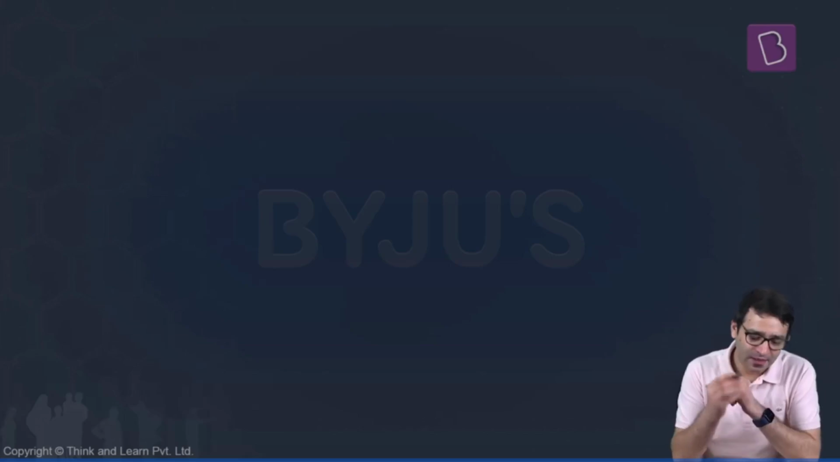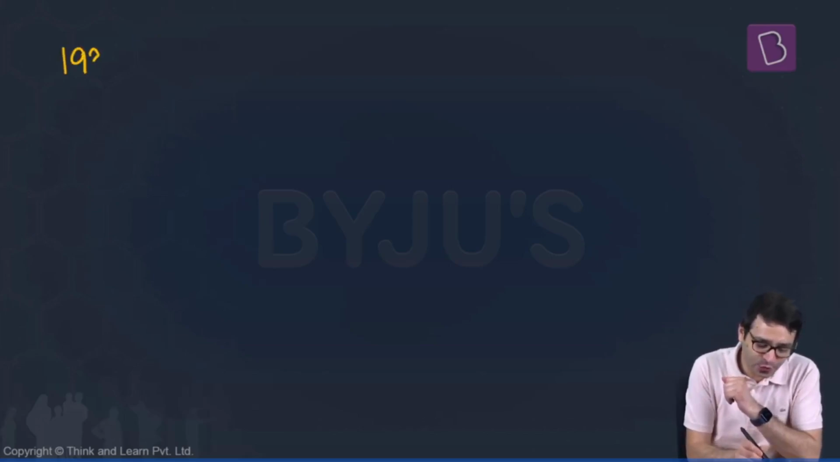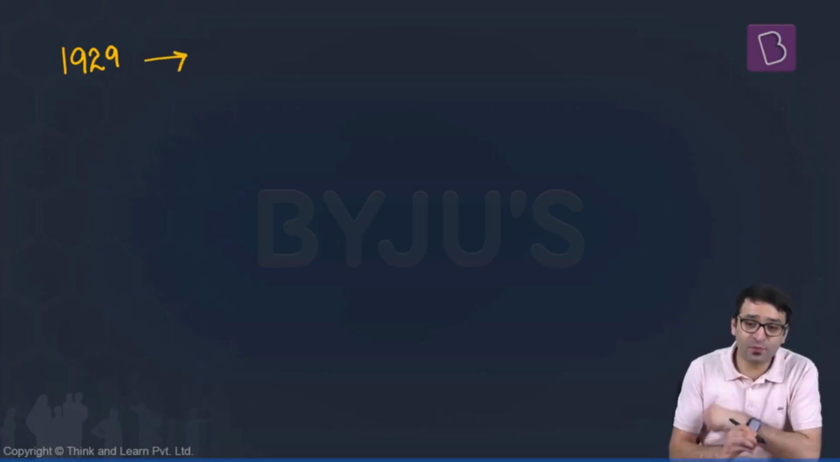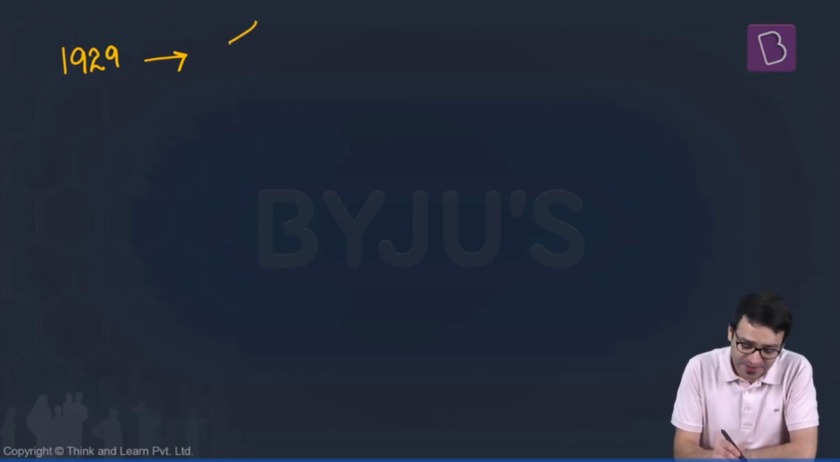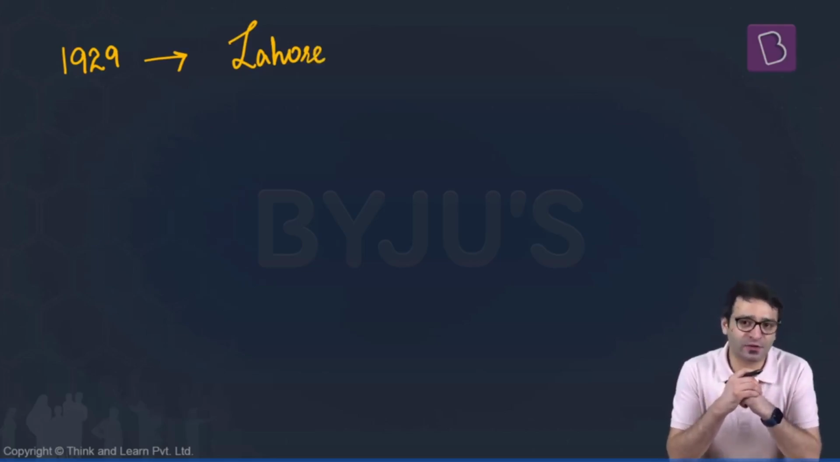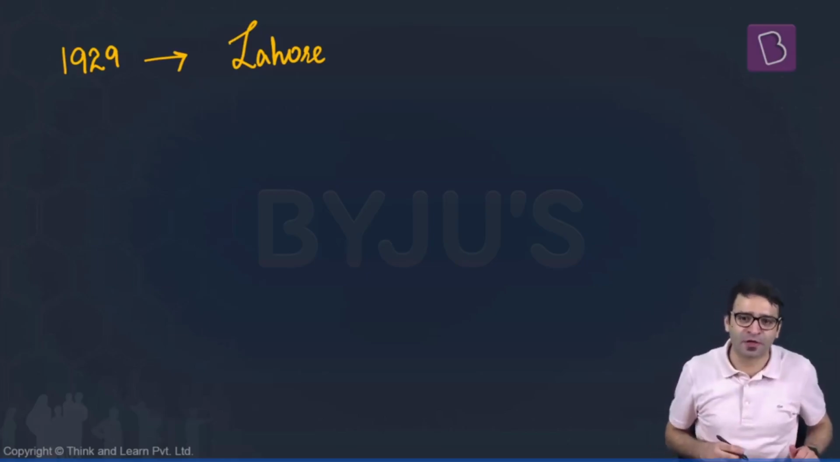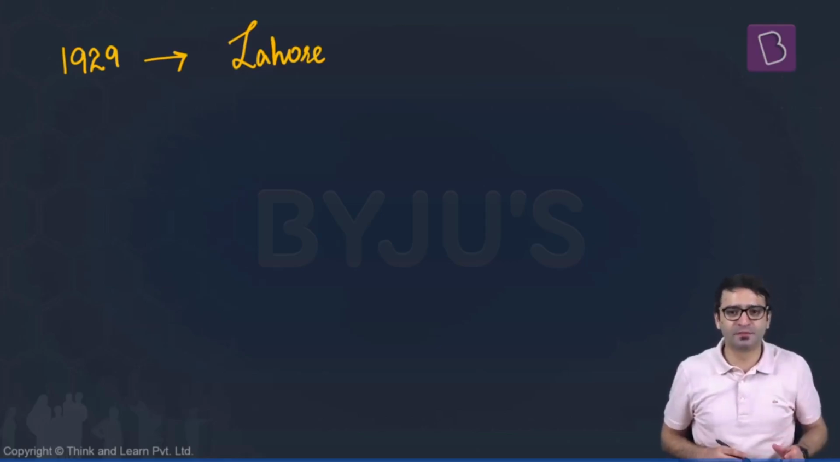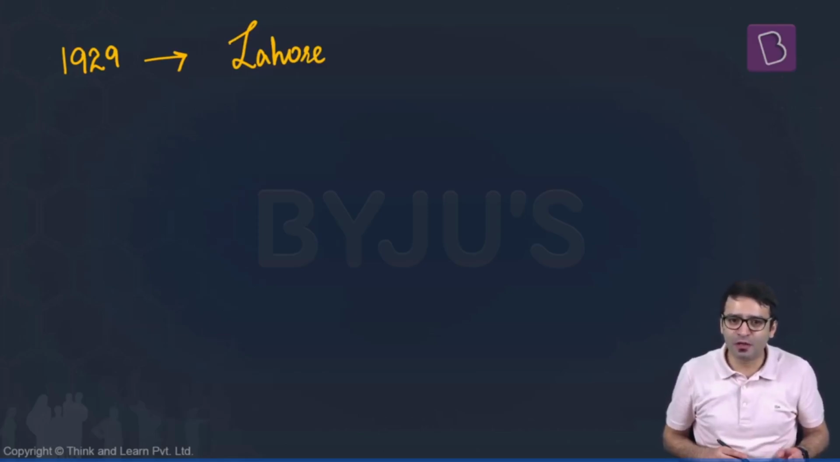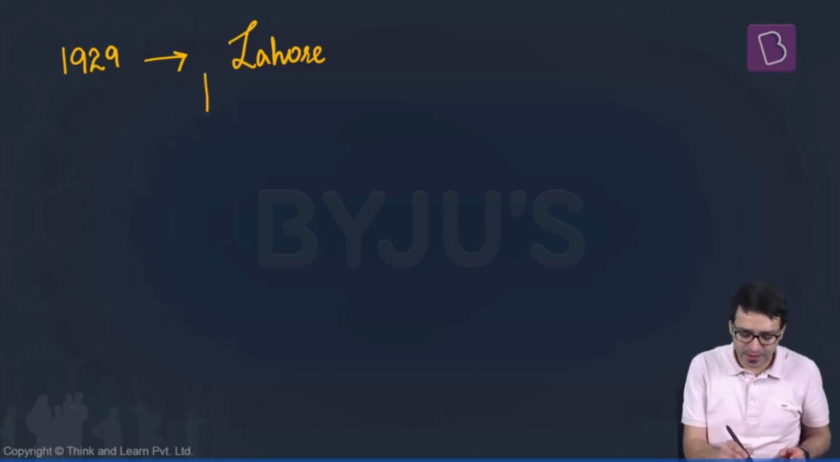And to understand this history, we need to go back to 1929. The year was 1929. Indian National Congress conducted its annual session at Lahore. The Lahore session of Indian National Congress. And at this historic session, a resolution was passed. The resolution was that from now onwards, the goal, the objective of the Congress is Purna Swaraj.